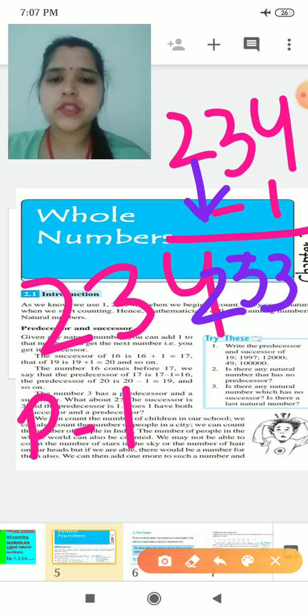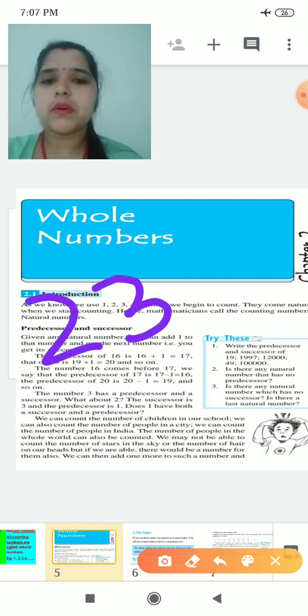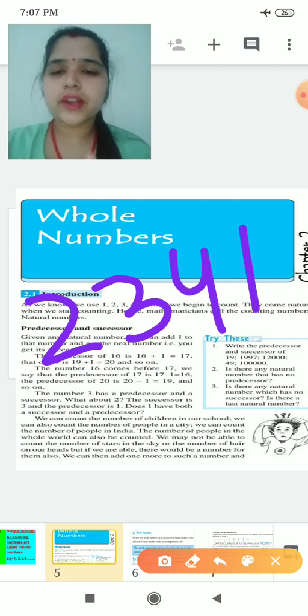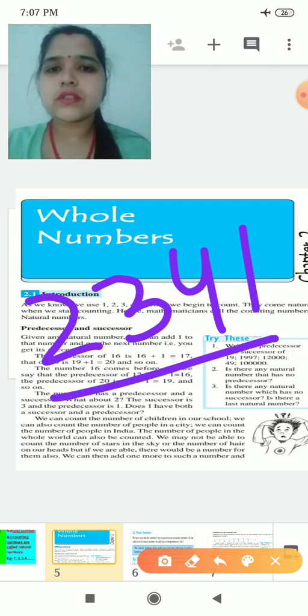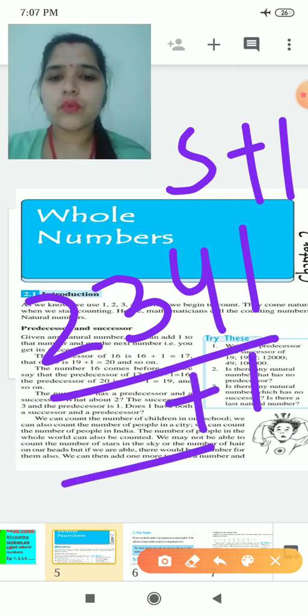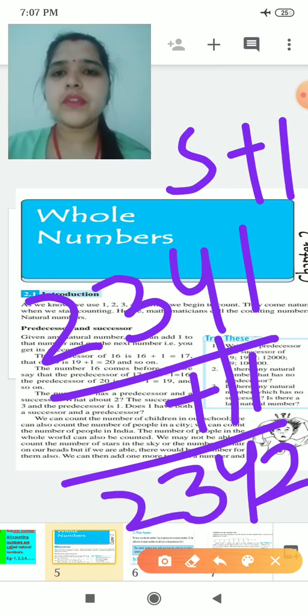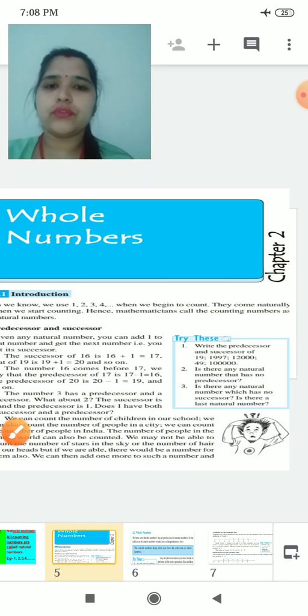Now I am taking successor. You are given a number and you have to find the successor of this number. For successor we are doing +1, so you will write +1 here. 1 plus 1 is 2, and the other digits come down as they are. So this is the predecessor and this is the successor. Again I am repeating, in predecessor you will do -1 and in successor you will do +1. Okay, let us go to our next topic.